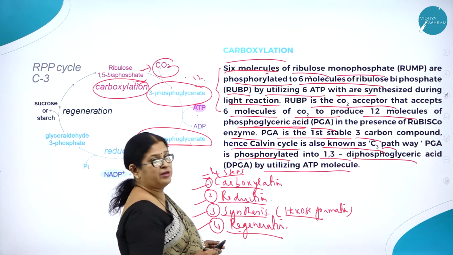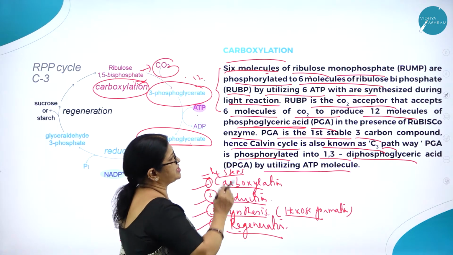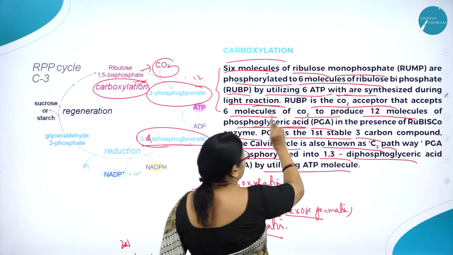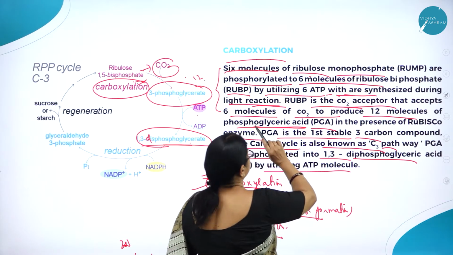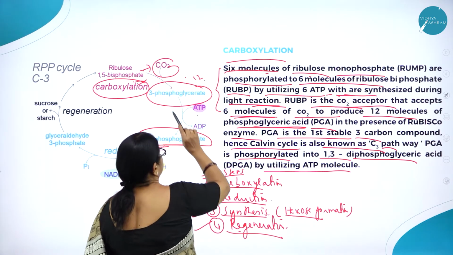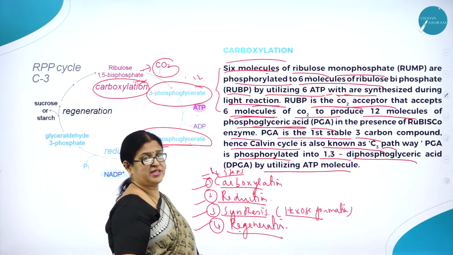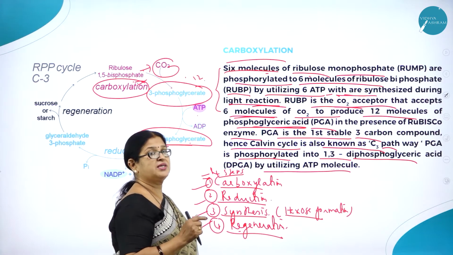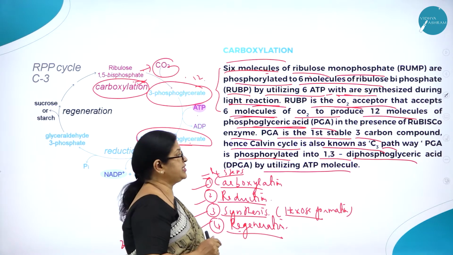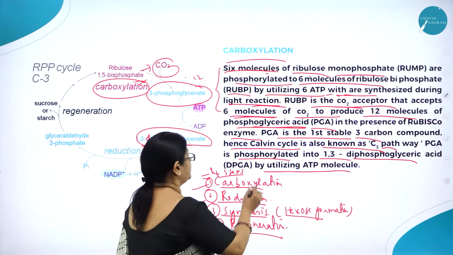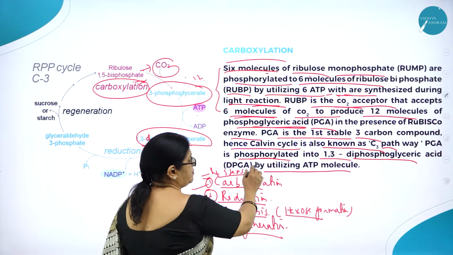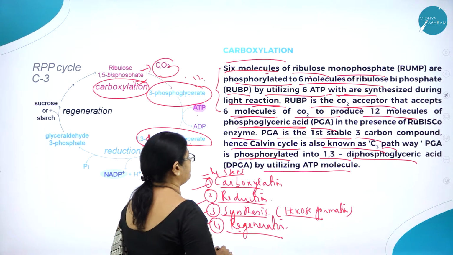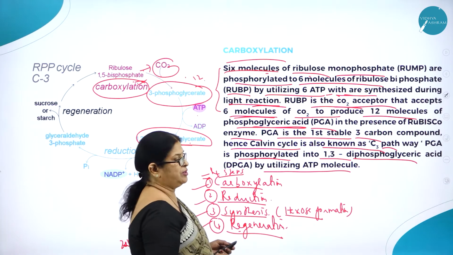6 molecules of RuBP are phosphorylated to 6 molecules of ribulose phosphate by utilizing 6 ATP which are synthesized during light reaction. RuBP is the carbon dioxide acceptor that accepts 6 molecules of carbon dioxide to form 12 molecules of PGA, that is phosphoglyceric acid. As we know that PGA is the first stable 3-carbon compound, hence the dark reaction is also called the C3 pathway. Then PGA is phosphorylated to 1,3-diphosphoglyceric acid, DPGA, by utilizing ATP molecule.